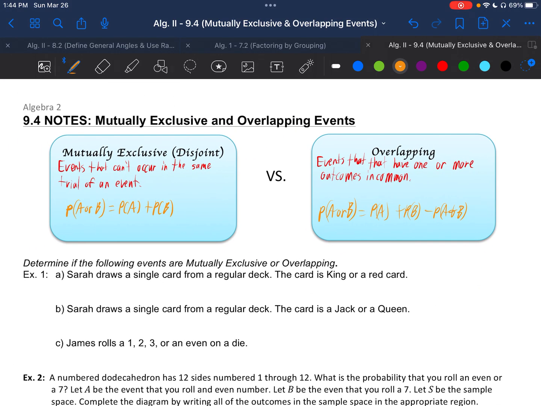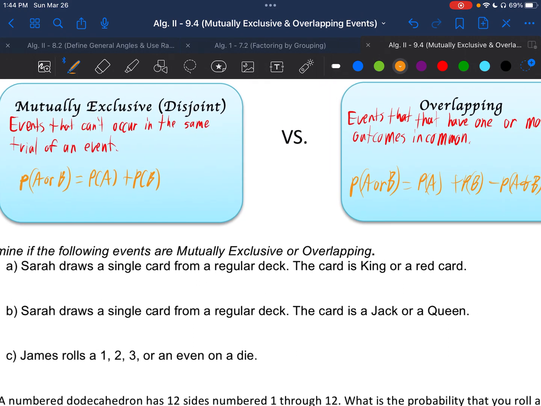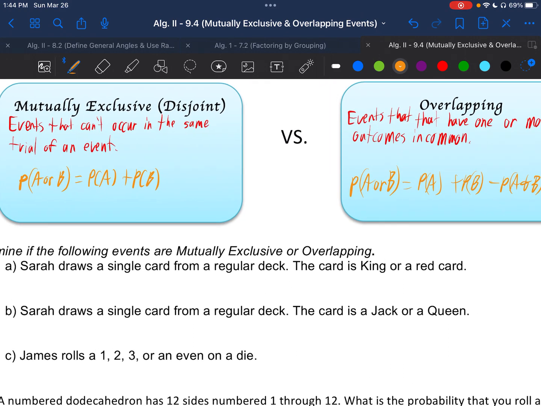So example 1, we're going to determine if these are mutually exclusive or overlapping. Sarah draws a single card from her deck. The card is a king or a red card. So the question is, can the card be a king and a red card? If it can be both, then it is overlapping. If it can only be one or the other, there's no red kings for example, then it's mutually exclusive. There are red kings in the deck, 2 of them to be exact. So these are overlapping events.